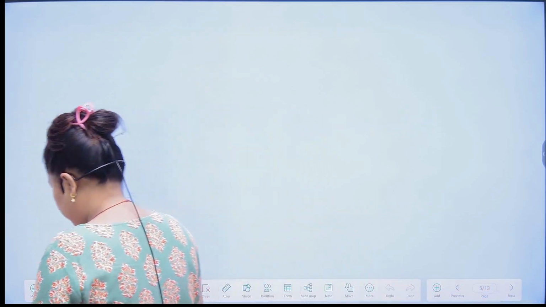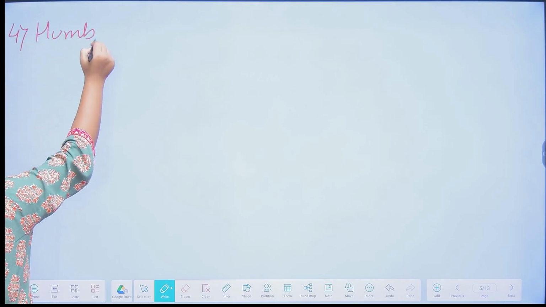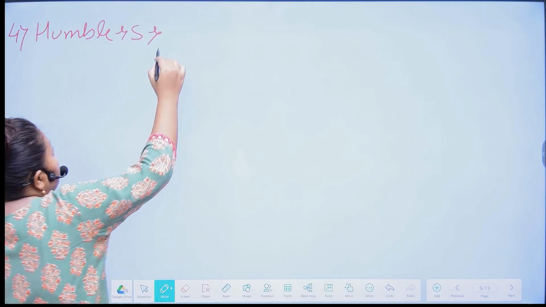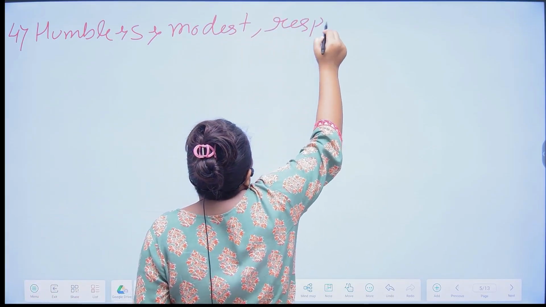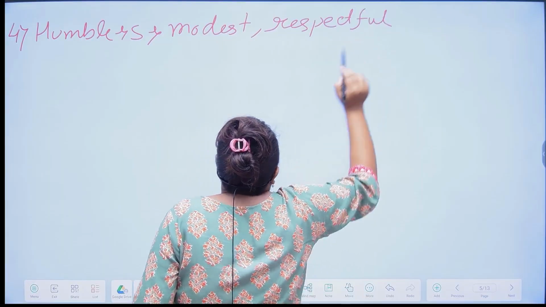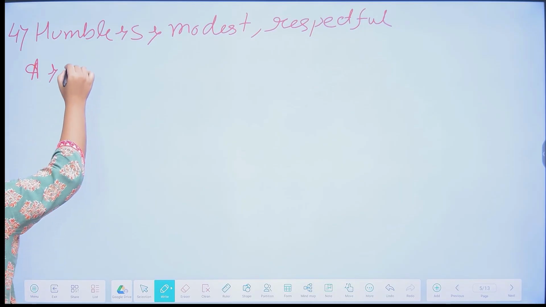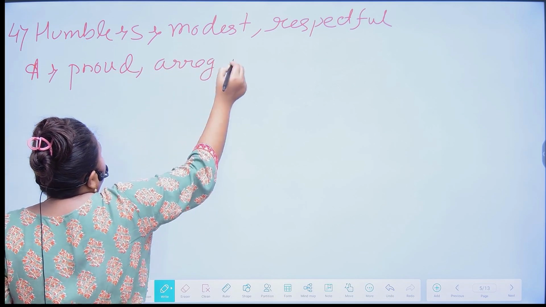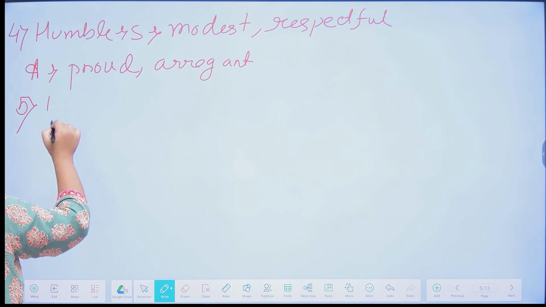Next word, humble. And the synonym of humble is modest and respectful. Now the antonym of humble. So the antonym of humble is proud and arrogant. Next word, undiscovered.